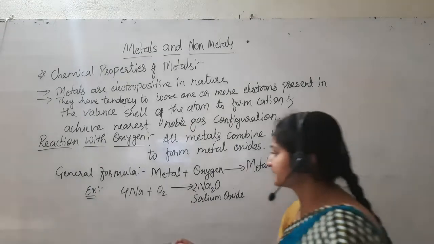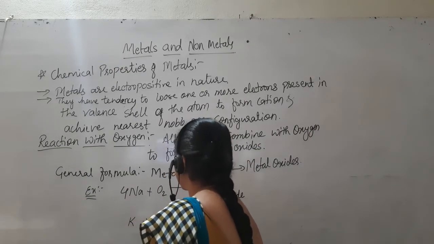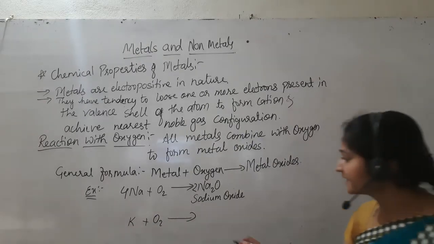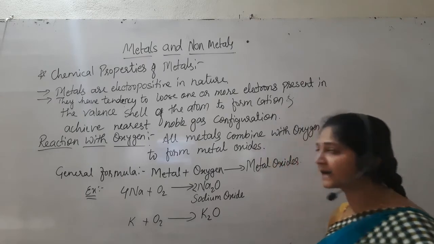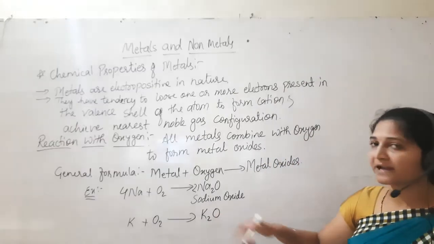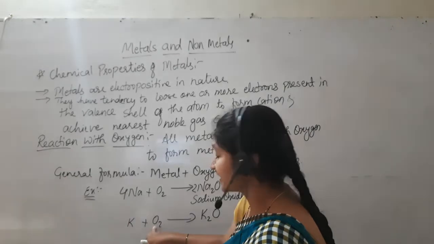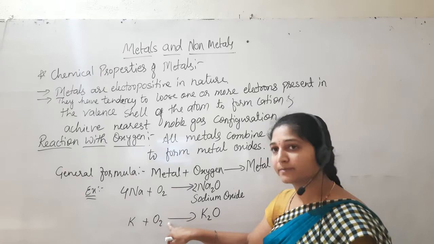Then potassium. Write down here potassium K plus O2. What is the product? Here also the product is K2O. Again, this reaction is not balanced. Just look at that. At the reactant, how many oxygen atoms are there? 2, right?